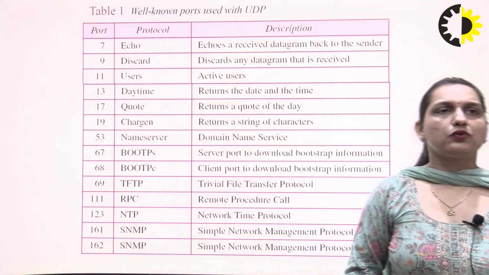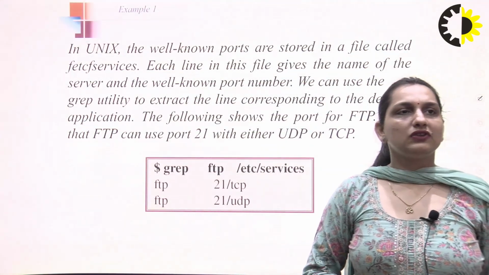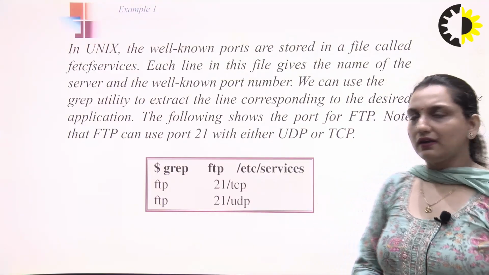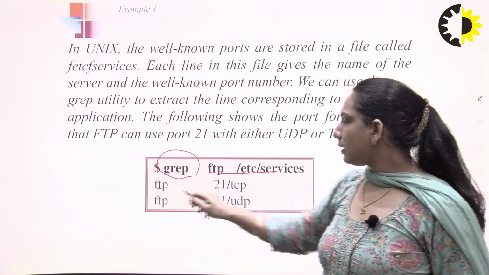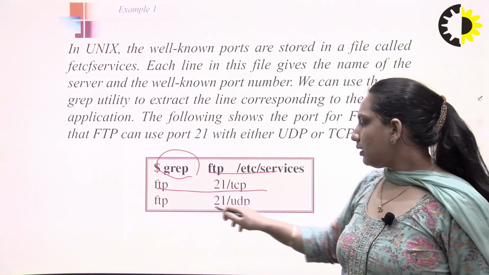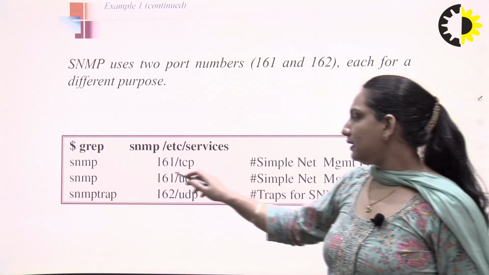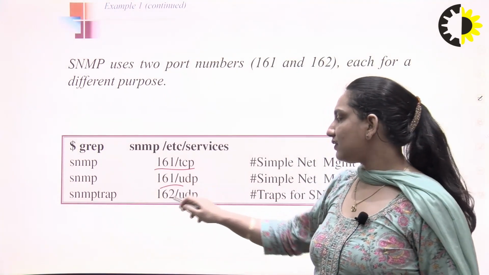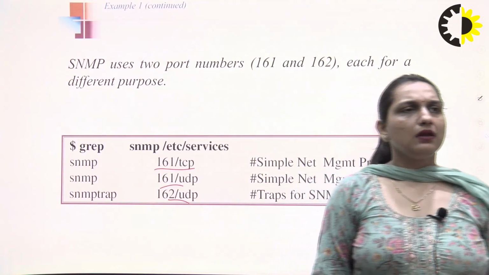These are the well-known ports used by UDP, and these are the services we use for that. We have the TFTP protocol, after FTP, which uses port number 21. SNMP uses ports 161 and 162. These are the ports assigned to the SNMP protocol.